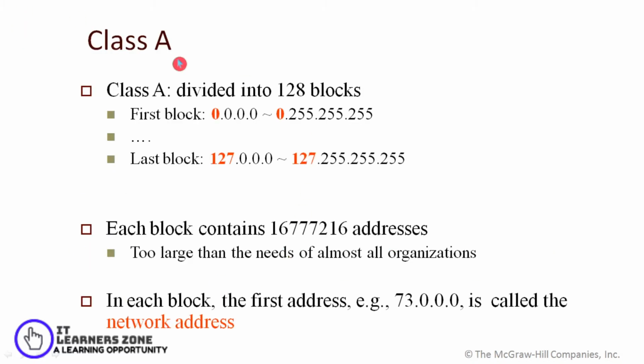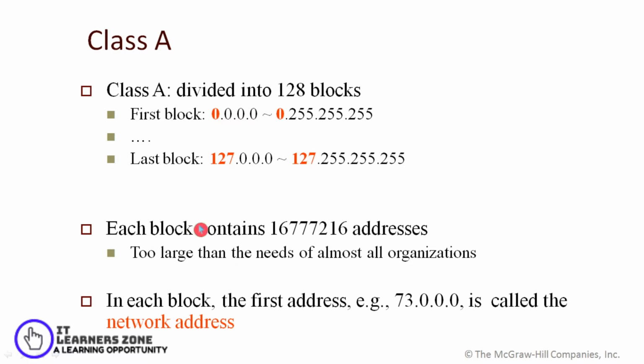As you can see here, class A is divided into 128 blocks. The first block ranges from 0.0.0.0 to 0.255.255.255. The last block of class A would be 127.0.0.0, as it ranges from 0 to 127, and the last address of that block would be 127.255.255.255.